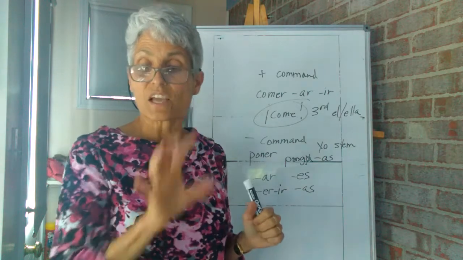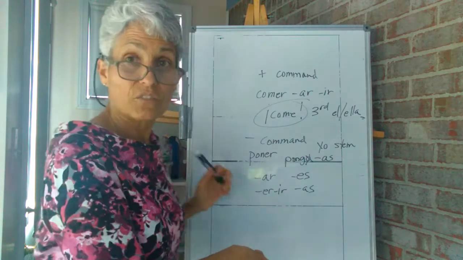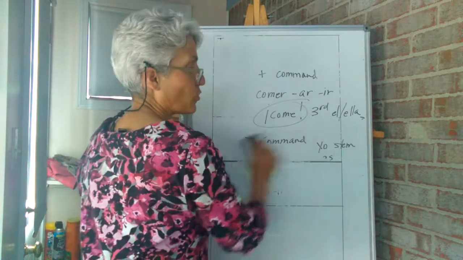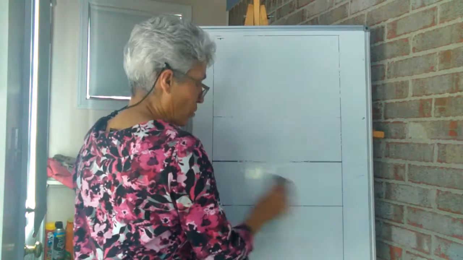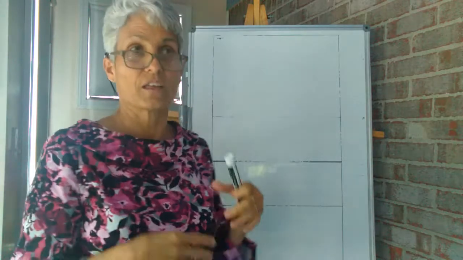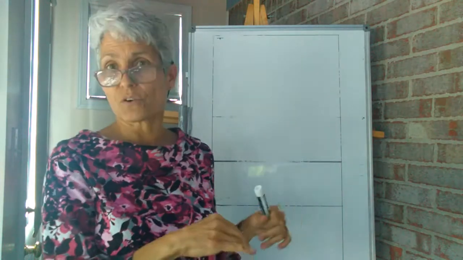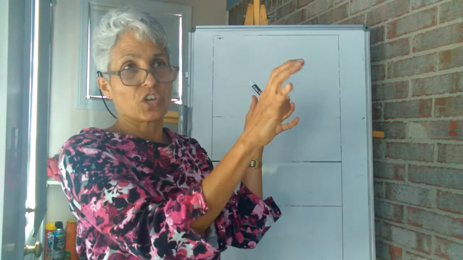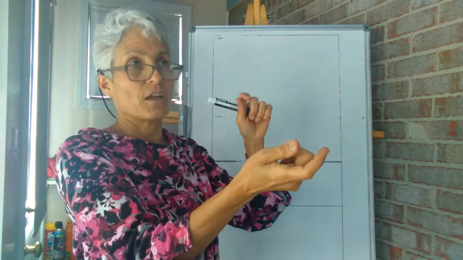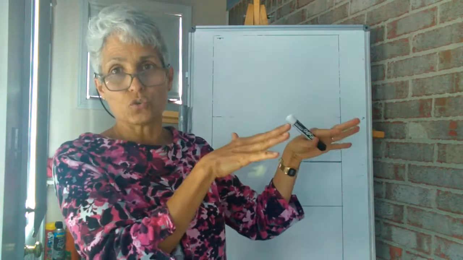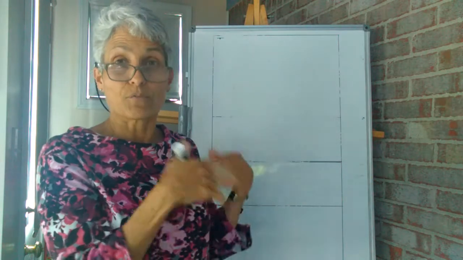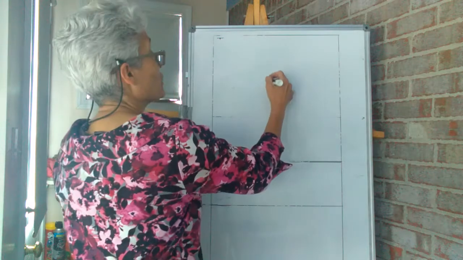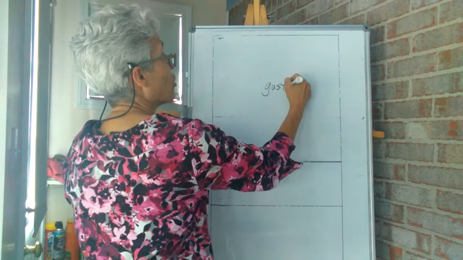Okay? The last thing I want to cover is using the verb gustar. Gustar is one of those weird verbs that we don't conjugate according to the person doing the action. All the other verbs, we take the stem of the verb and we change the ending, and that tells us if I am the one doing the action or you or he or she. Okay, but for gustar, I don't know why, but this is the way it is, okay? We use gusta for all of them.